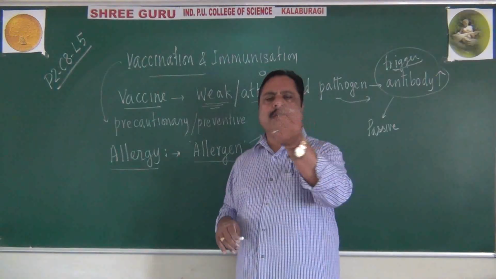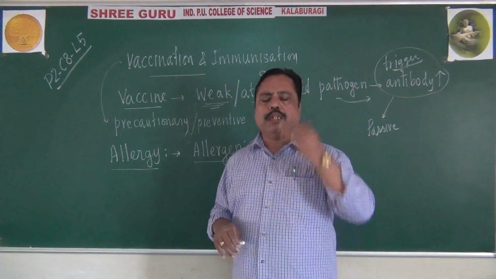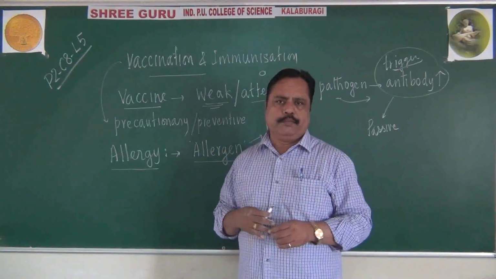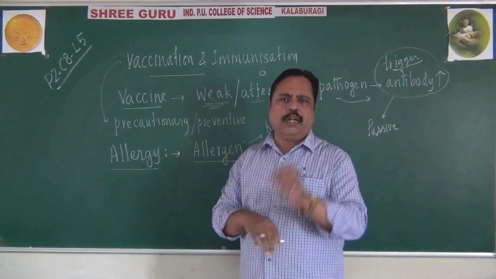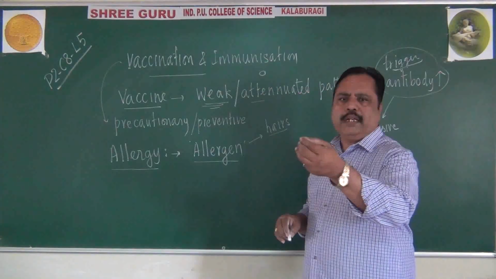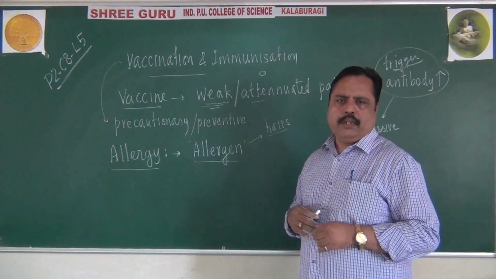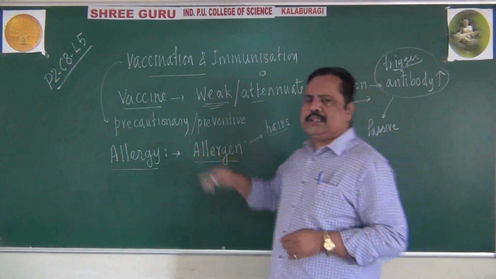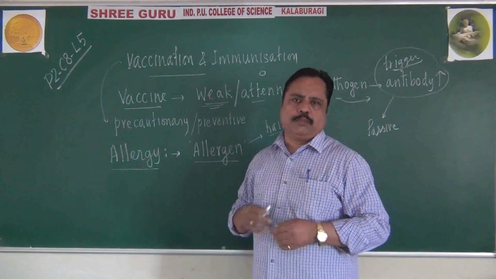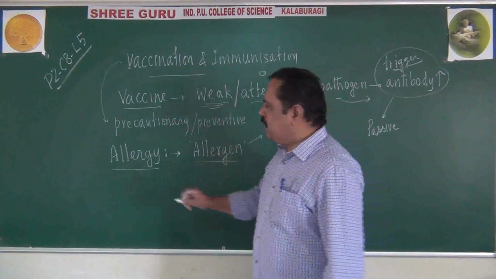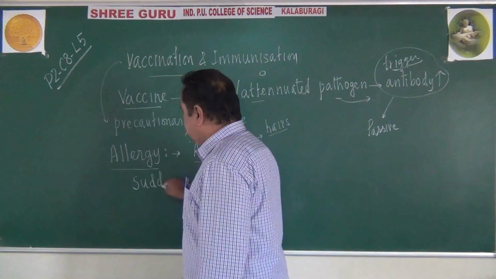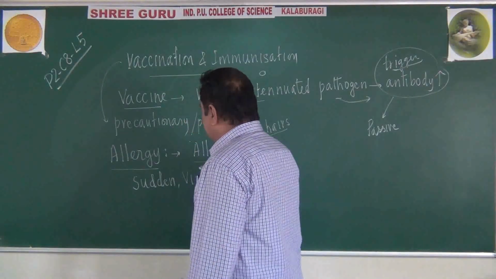In our eyes, when dust or other things fall here, suddenly we start producing tears, so that the molecule will be sent out. We may show an itching sensation. All these responses may be caused due to hairs of different animals or our own body. That will be considered as a foreign organism by our immune system, so we will start showing some response in this case.